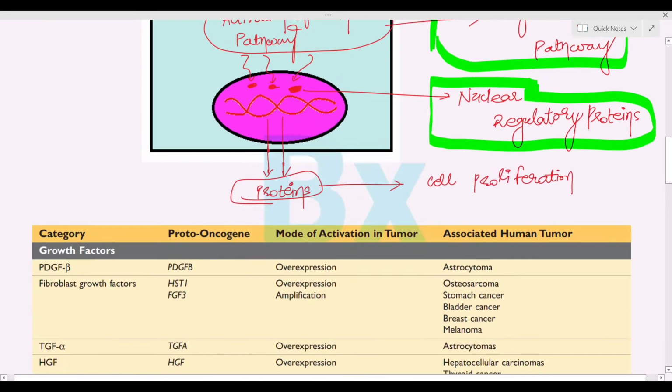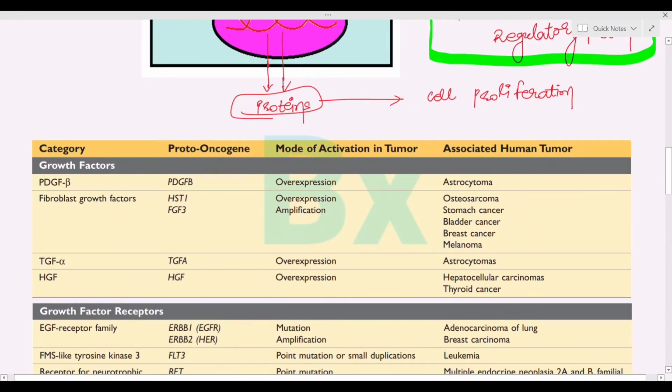So these are the different ways by which a cell will gain self-sufficiency of the growth signal. So first, it is a growth factor. If there is an overexpression of the growth factor, like PDGF beta, platelet derived growth factor beta, then it will lead to astrocytoma. These we have to mug up only. If there is an overexpression of FGF3, fibroblast growth factor 3, then it will lead to osteosarcoma, stomach cancer, bladder cancer, breast carcinoma, melanoma.